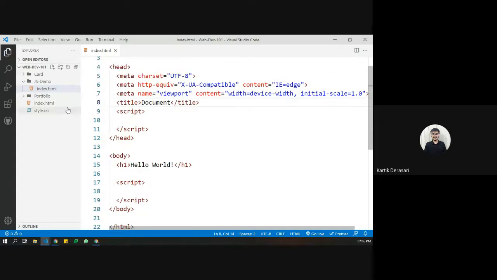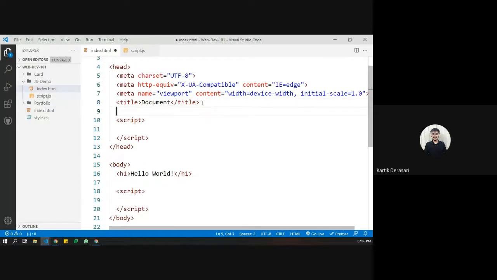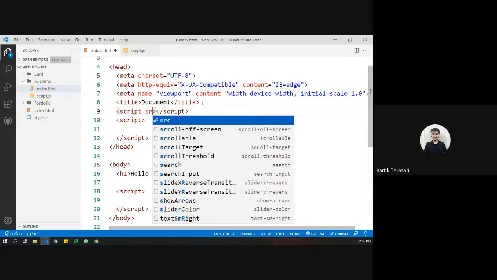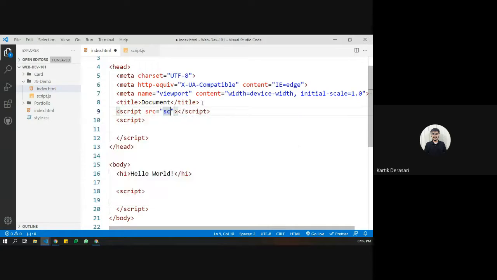There's also another way to use JavaScript which is generally preferred. So we can say script.js, and we can add the script tag using script, and let us say src equals script.js.